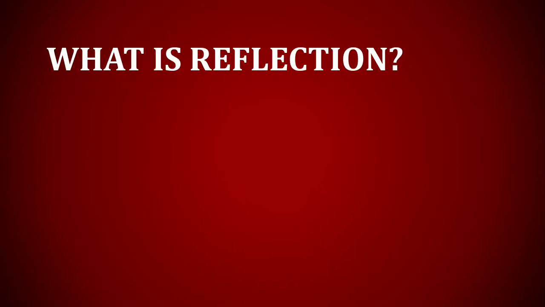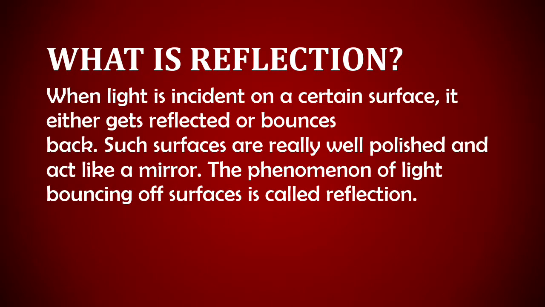What is reflection? When light is incident on a certain surface, it either gets reflected or bounces back. Such surfaces are really well polished and act like a mirror. The phenomenon of light bouncing off surfaces is called reflection.